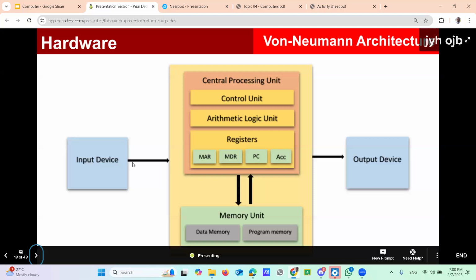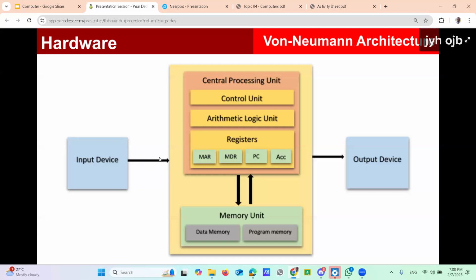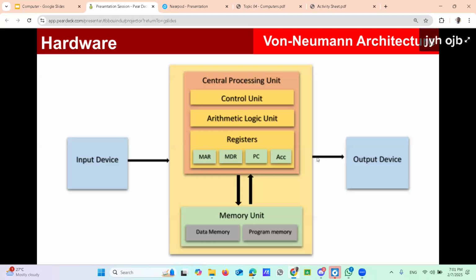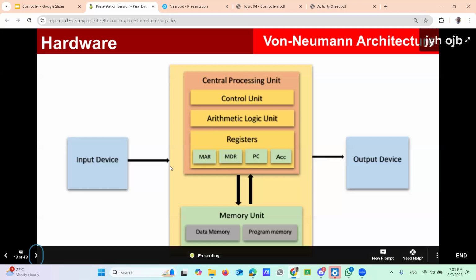The arrow always comes from the input devices to the system unit, right? Then from the system unit to the output device, there is another arrow. There are no arrows from output to the system, and no arrows from the system unit to input devices. So be careful about these arrows.